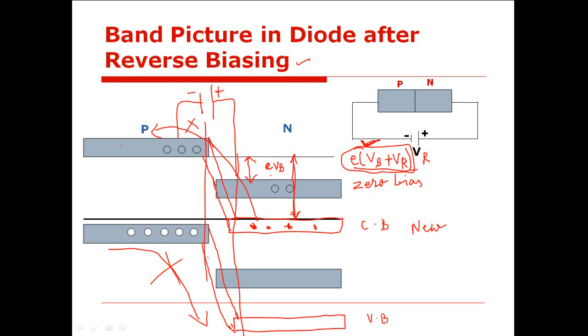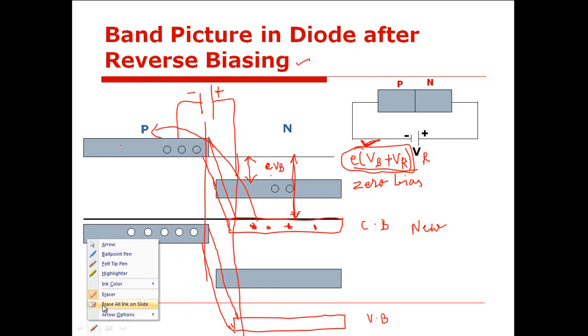But what will happen to the minority charge carriers? There are some minority charge carriers such as electrons which are present in the conduction band of P side, and there are some minority charge carriers which are holes present in the valence band of N side.